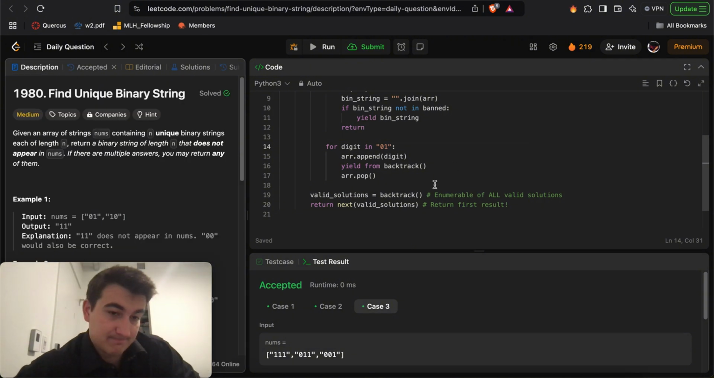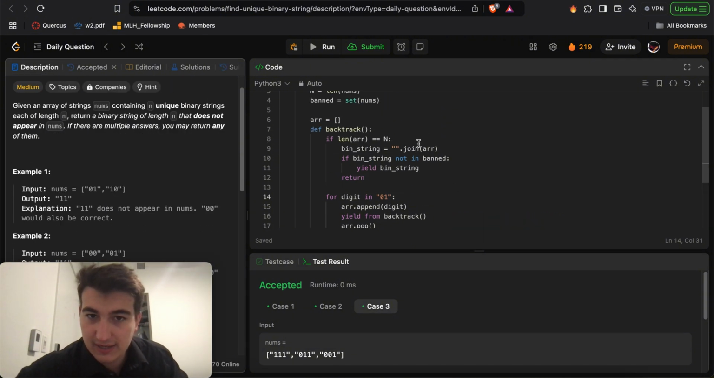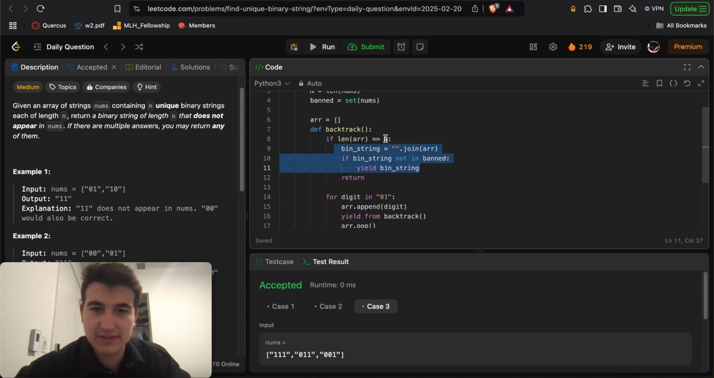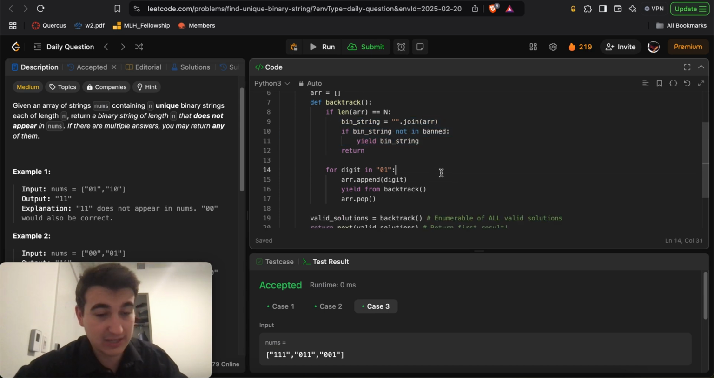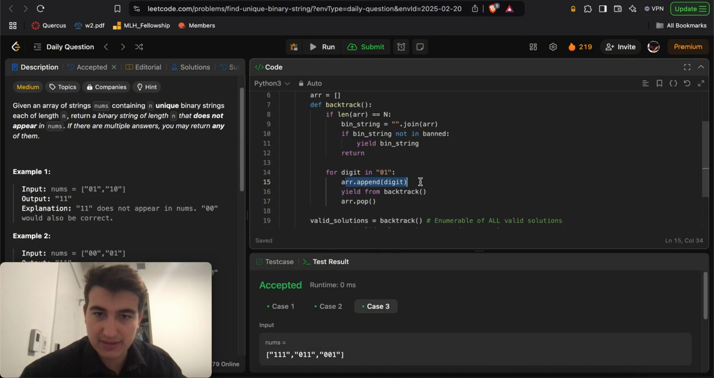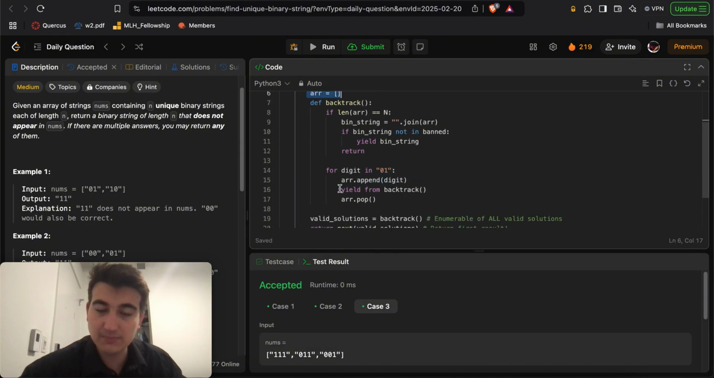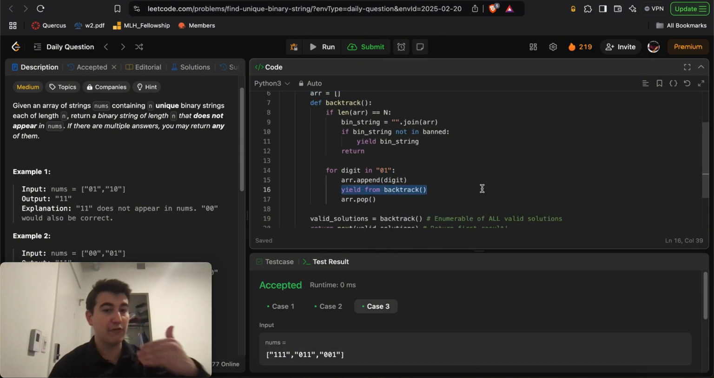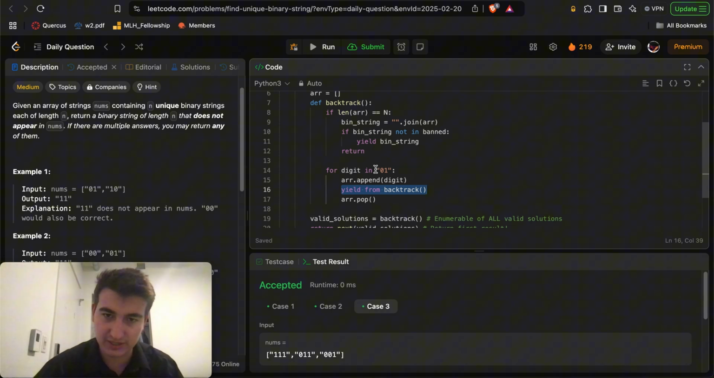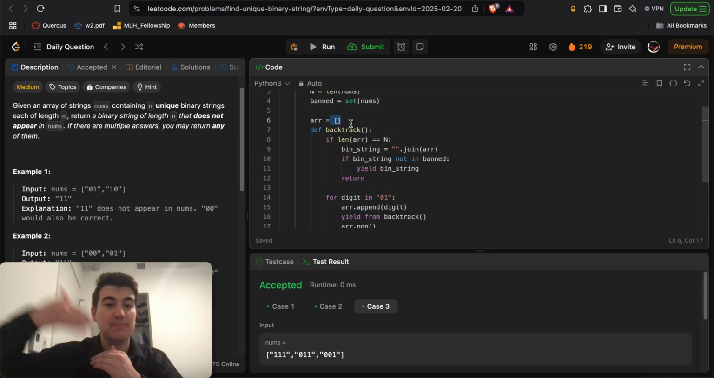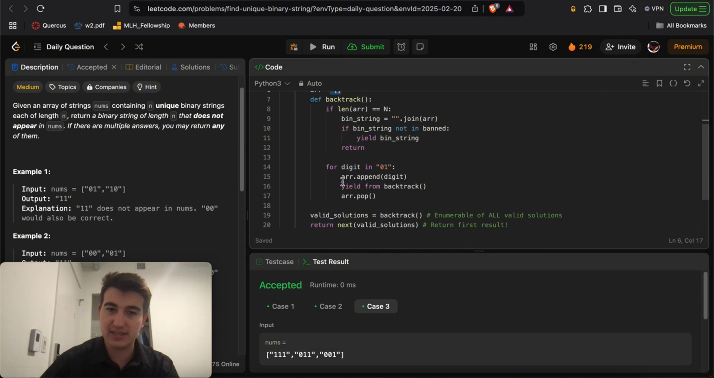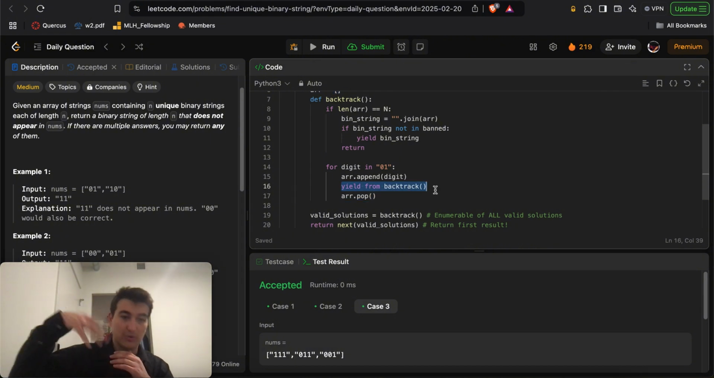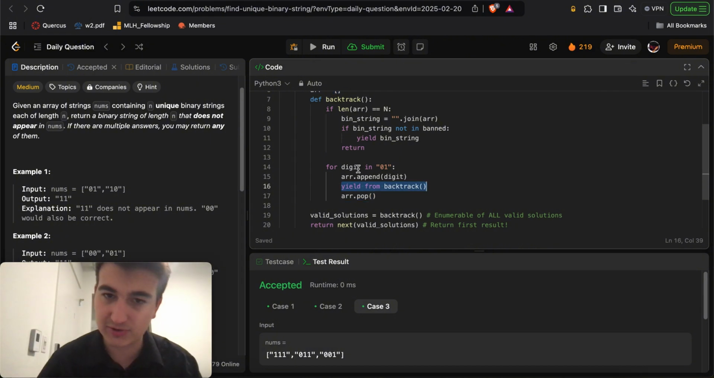So this is basically brute force. And again, the way the code works is, if it's valid, then we'll yield return it. Otherwise, let's keep backtracking. For every single digit between 0 and 1, we'll append that digit into our array, and then yield from backtracking from this point forward. So let's say we put in 0 in the array, let's keep backtracking from that point on. If there's anything from that point on that is valid, then we'll yield return elements from there. So that's why we do yield from backtrack.